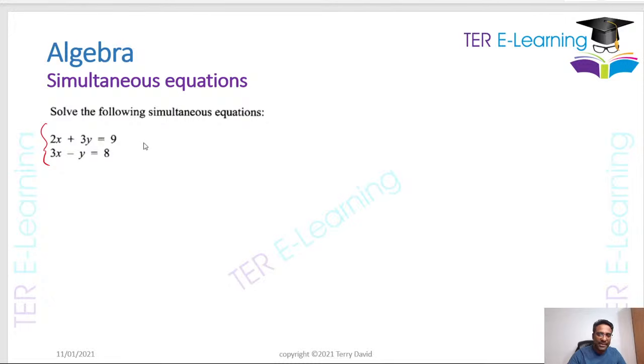So when you have a question like this, what you should do is label your two equations first of all. Call this equation 1 and call this equation 2. I'm going to use elimination to solve this question here. Now, you have x and y. At the end of all of this, you want to find a value for x and a value for y that satisfies both equations.